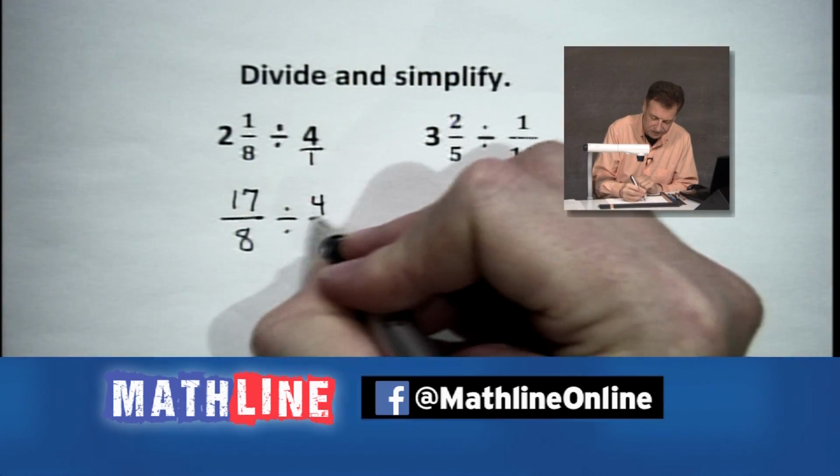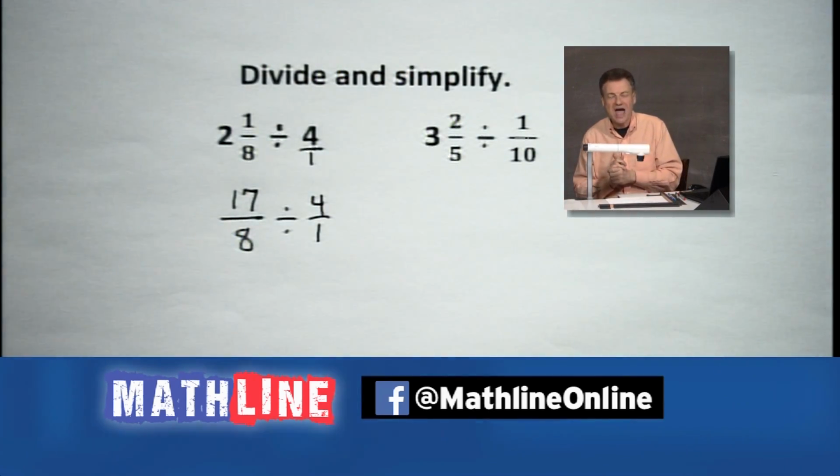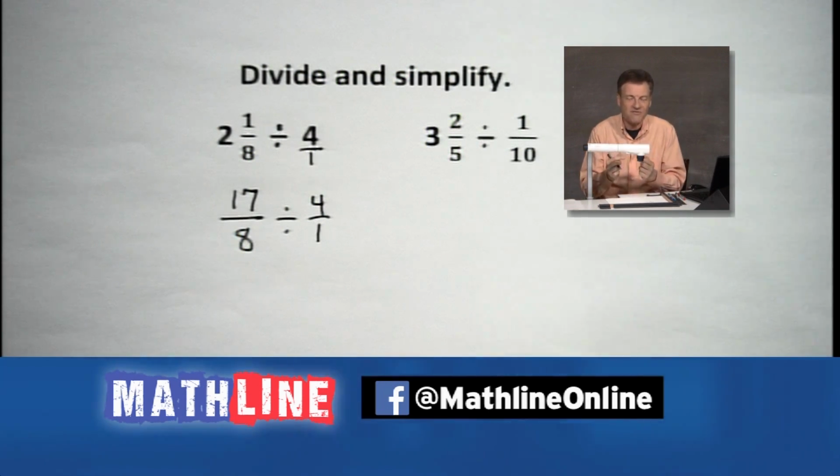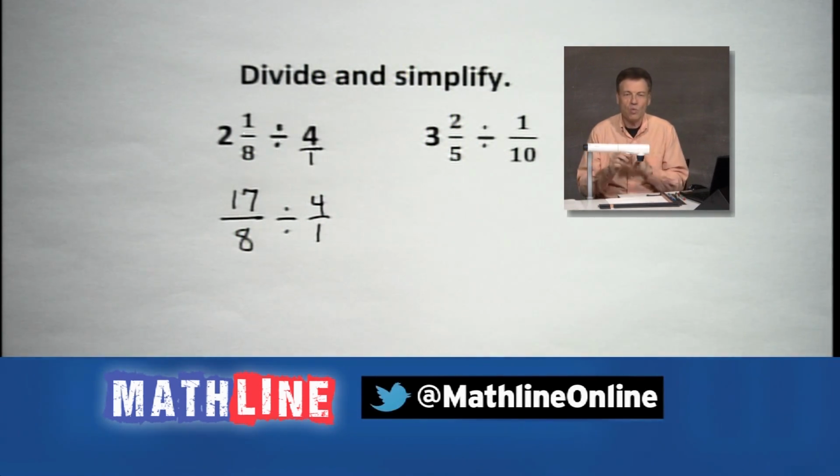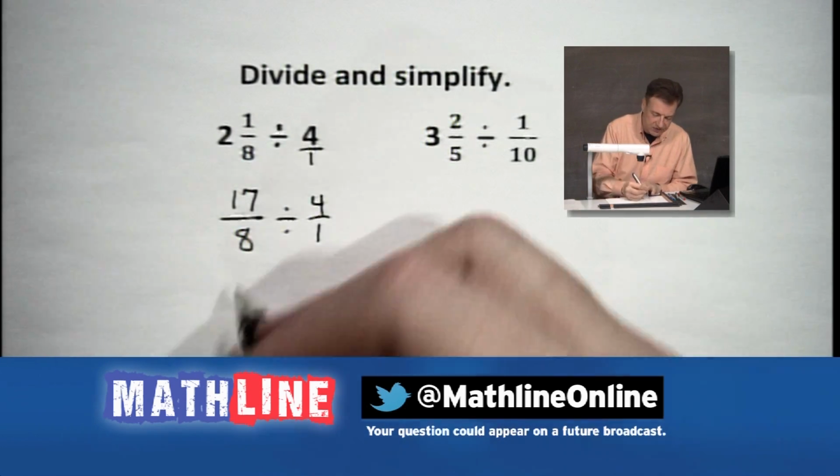I'll put divided by there. All right? 4 over 1. And I put that 1 underneath there because the reciprocal of 4 is going to be 1/4. All right? 1 divided by 4, 1 over 4. So we've got 17/8